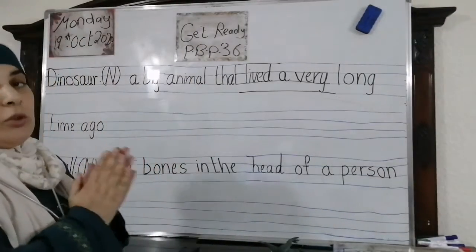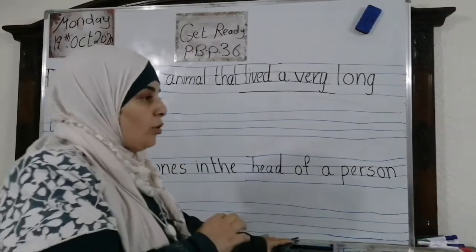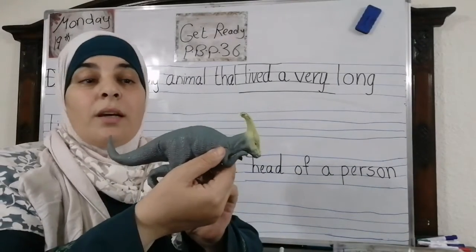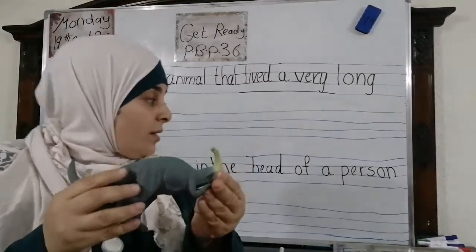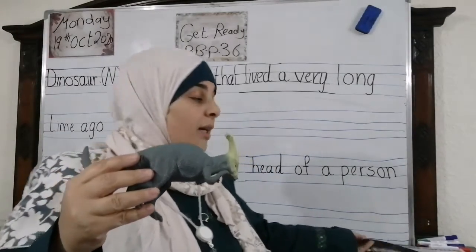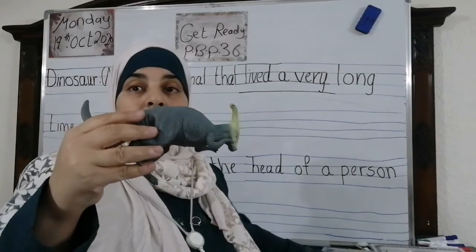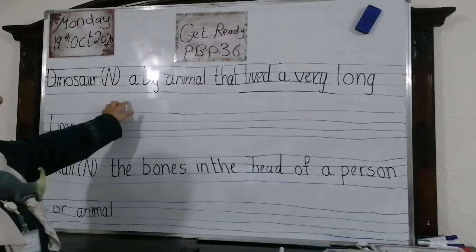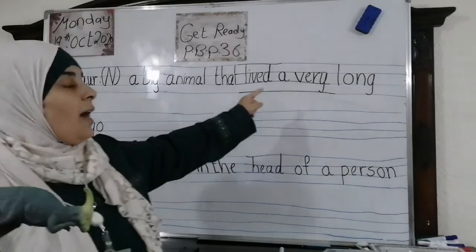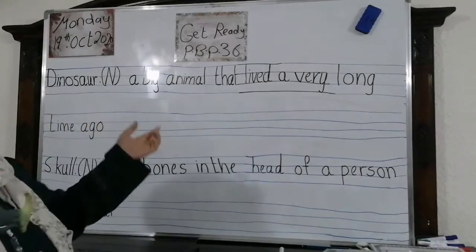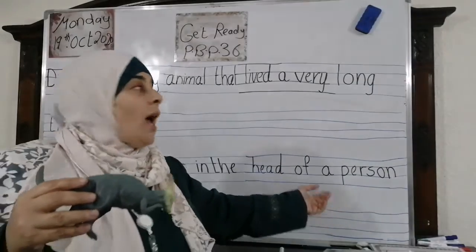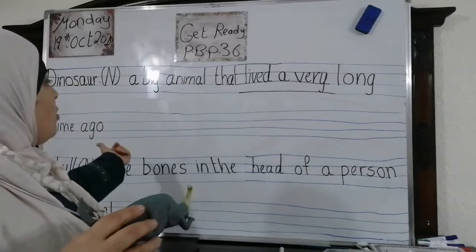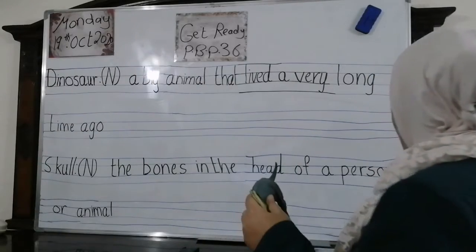Now, we are going to take the first word. Look at this one. What is this? This is dinosaur. Dinosaur. Where is the dinosaur? Look at the board. Dinosaur: a big animal that lived a very long time ago. Again, what is dinosaur? A big animal that lived a very long time ago.